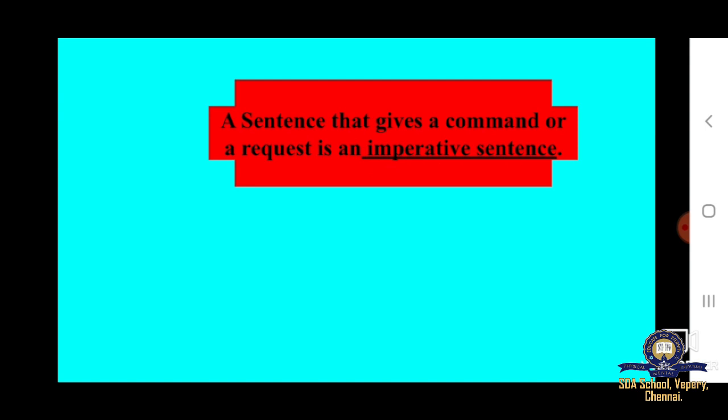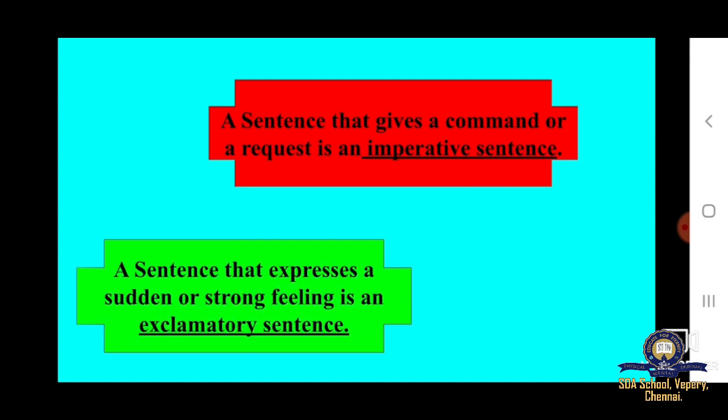And next, what is an imperative sentence? A sentence that gives a command or request is an imperative sentence. And next, what is an exclamatory sentence? A sentence that expresses a sudden or strong feeling is an exclamatory sentence.